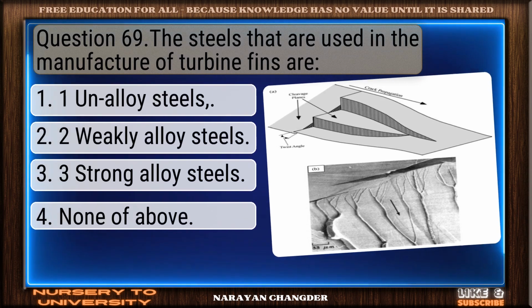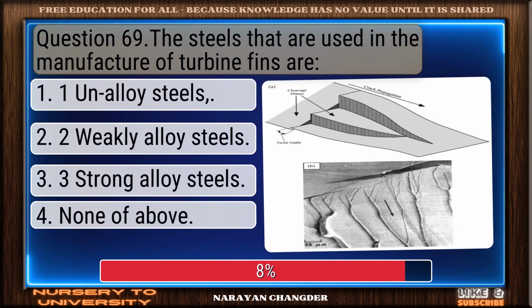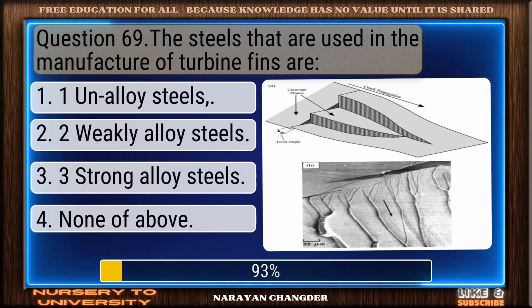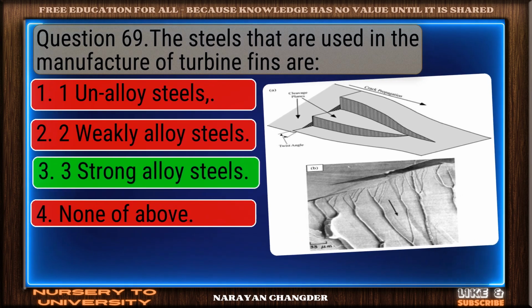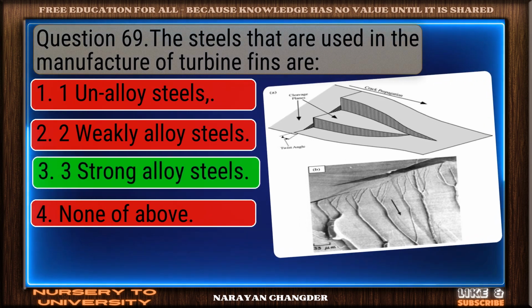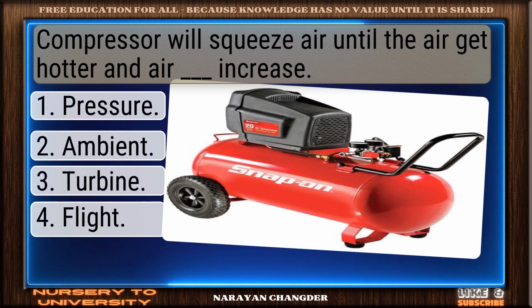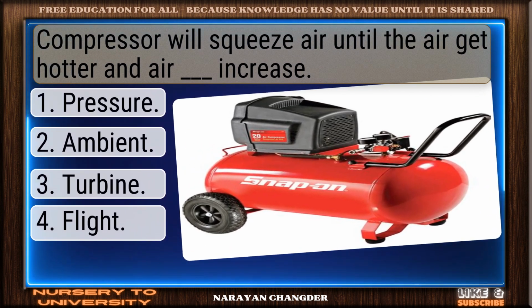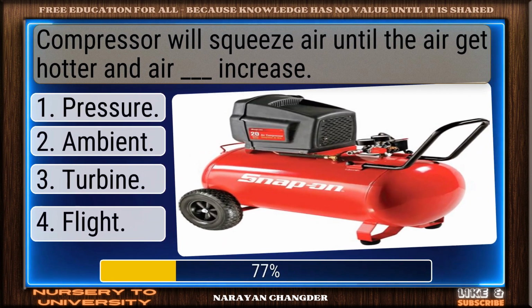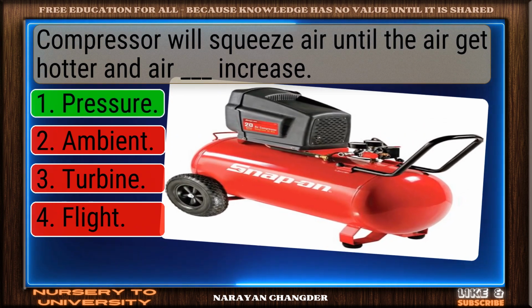Question 69. The steels that are used in the manufacture of turbine fins are? Strong choice. 3 strong alloy steels is the right answer. Compressor will squeeze air until the air gets hotter and air dash increases. Excellent choice. Pressure is the right answer.